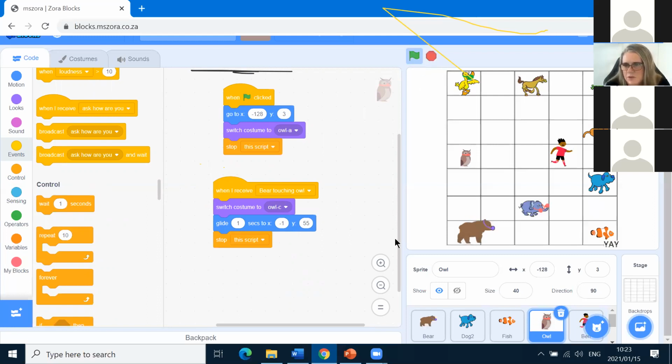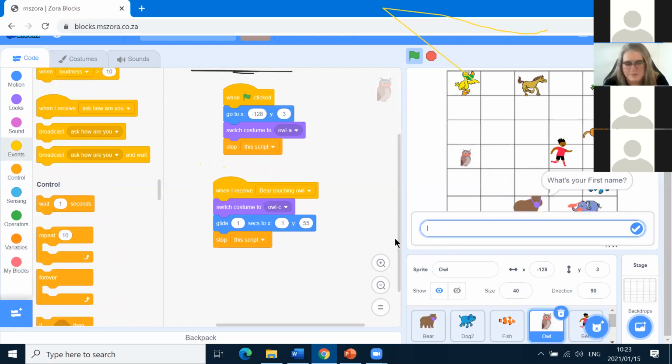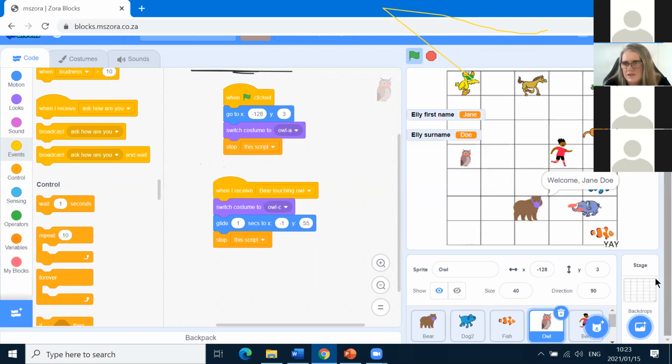So I'm running the program, clicking the green flag, and we're going to watch the program run and see if it works the way we want it to. This is called testing your program. I had to type in Jane Doe because that was the variable. So we did do variables already.